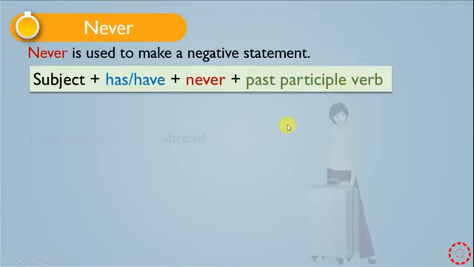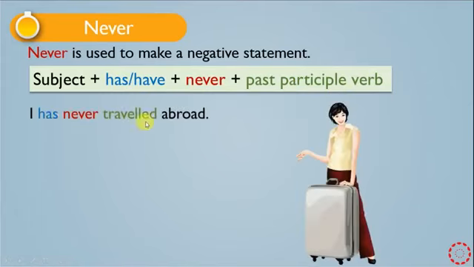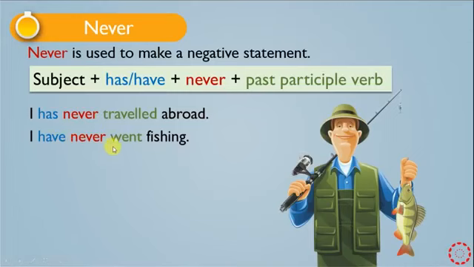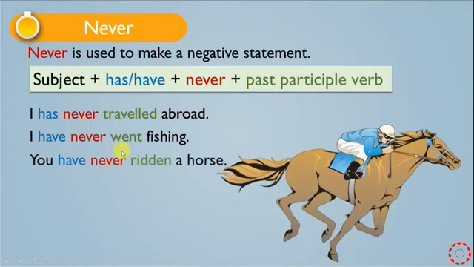We have examples. I have never traveled abroad. Look at this example. At the beginning we have the subject and then the verb to have. After the verb to have we have never, and never is followed by a past participle of the verb. It means never goes between the verb to have and the past participle of the verb. The second example: I have never gone fishing. You have never ridden a horse.